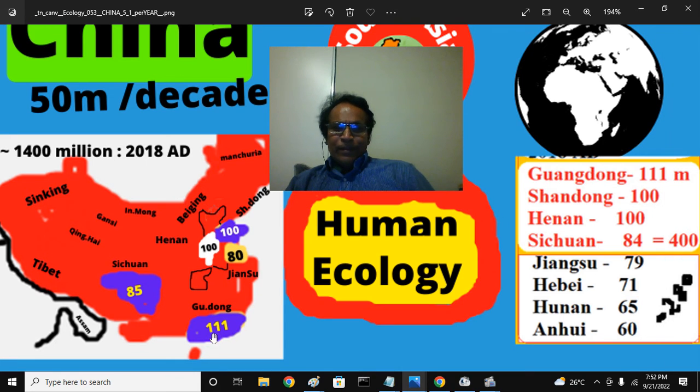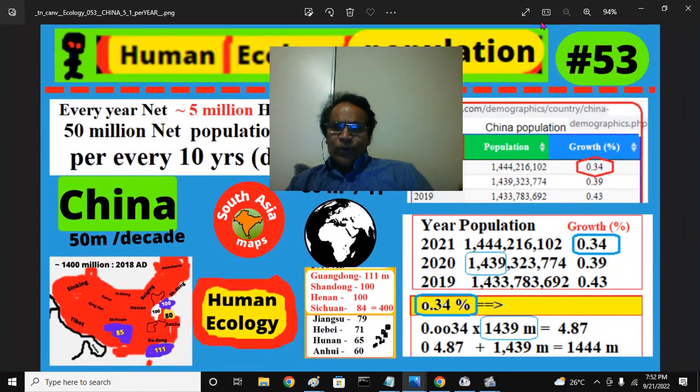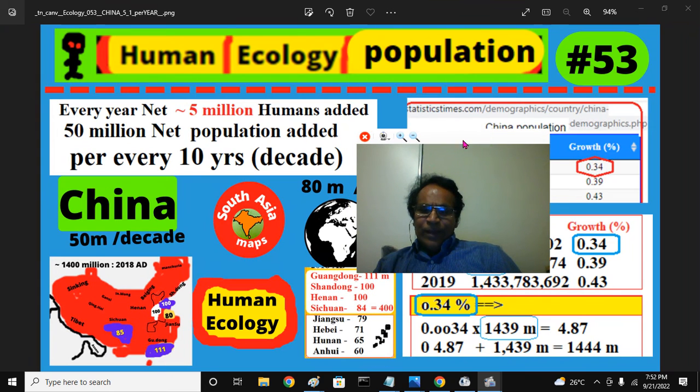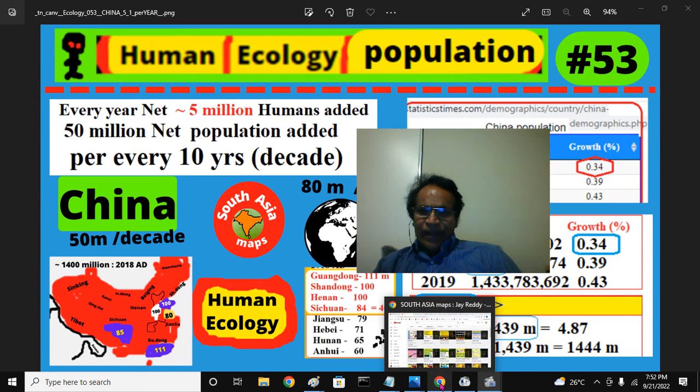And that means, remember, Hong Kong, that is Guangdong province, Shenzhen and those areas, Macau, Portuguese colony. Then next Beijing, there is a Shandong Peninsula and Shandong province, that is close to Shanghai. Shanghai is like a separate union territory or things like that. Next to that is Henan and Sichuan province. Then next to the Shandong, there is other province, Jiangsu. That I will discuss some other time later. That is the contribution of 5 million people to China every year.